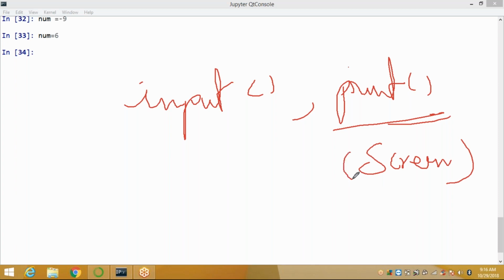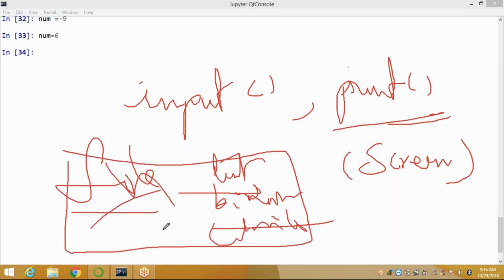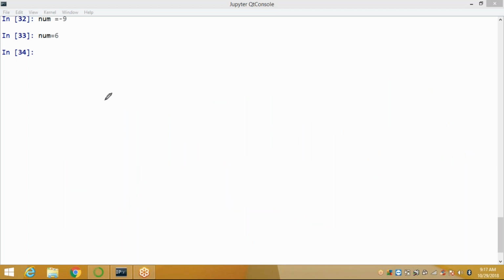So we can also output data to a file, but we'll discuss that later. How to read a file, whether it is textual data or binary data or any other thing. You can read the data as well as write the data. So we'll discuss these things in a later session. Currently we want to discuss what is input, how to use it, what is output, how to use it, and how to import the packages or modules, how to utilize those operation methods under our package. Okay. Next.